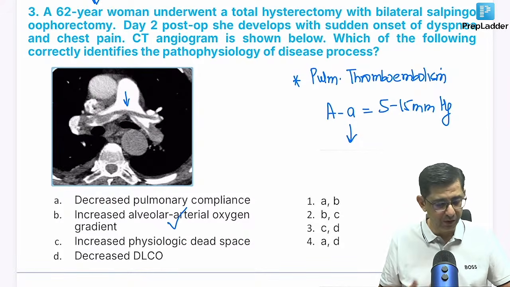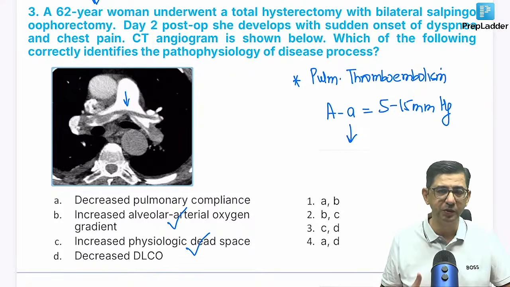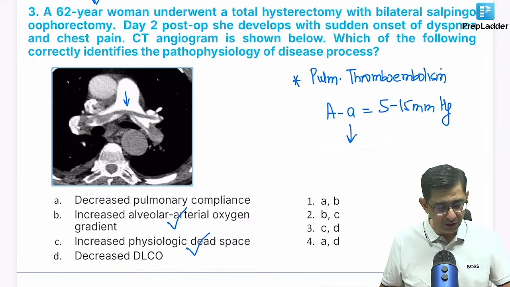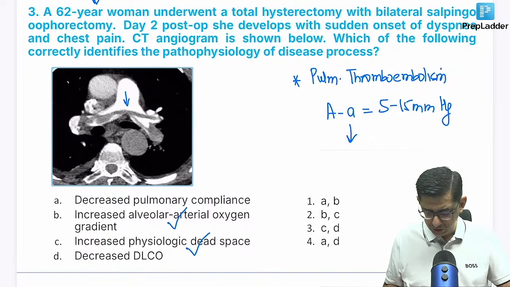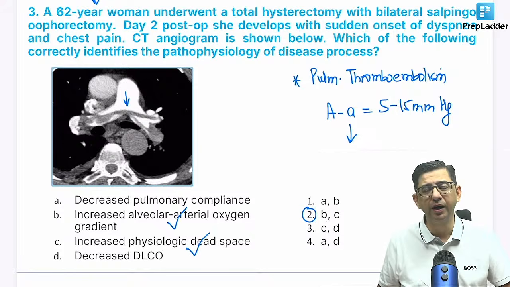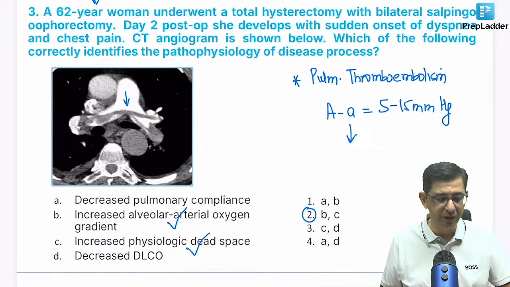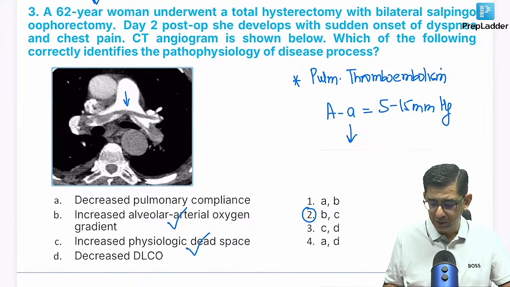And the second problem in this patient is increased physiological dead space as well. The physiological dead space is more because ultimately there is no perfusion of the lung in this case. So B and C are the components which are correct in this case. I was getting C and D also correct, that is DLCO, diffusion capacity of the lung for carbon monoxide. DLCO is a parameter that is mainly evaluated for cases where there would be pulmonary fibrosis or asthma. But in this case, the more logical statement would be that this gradient is mathematically